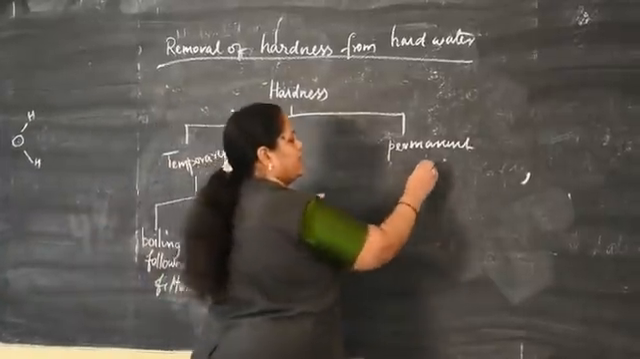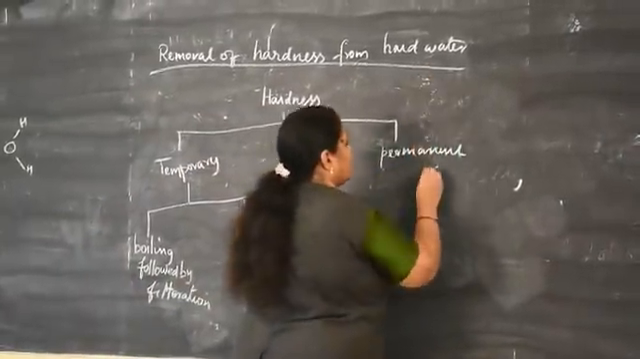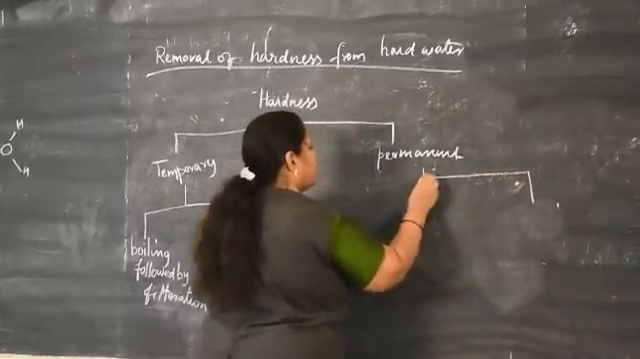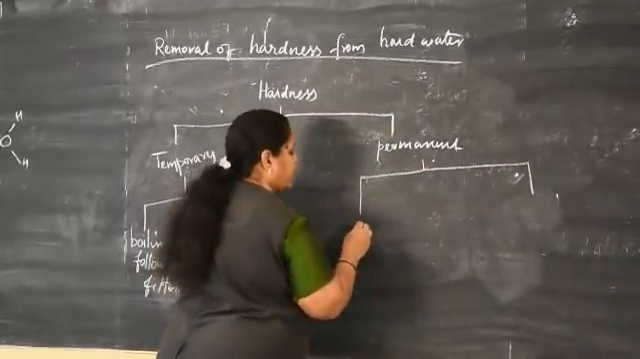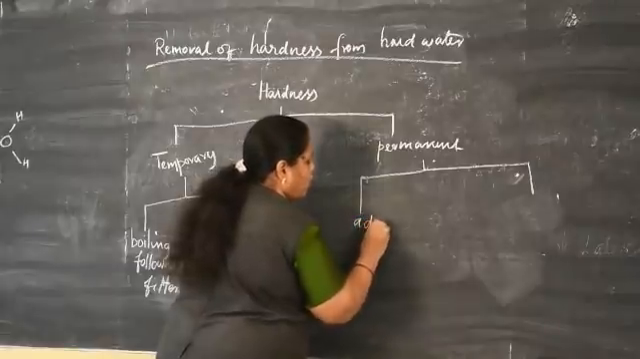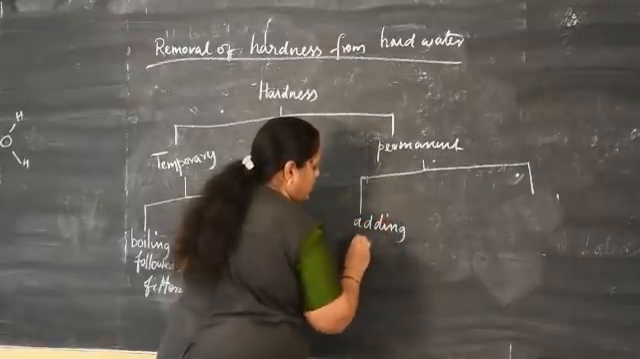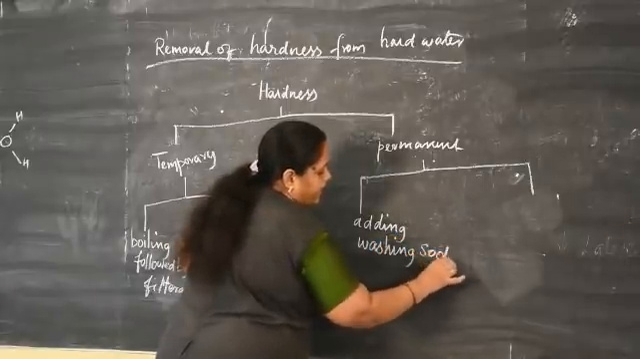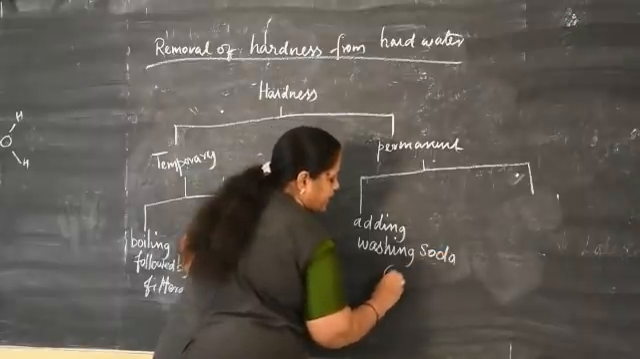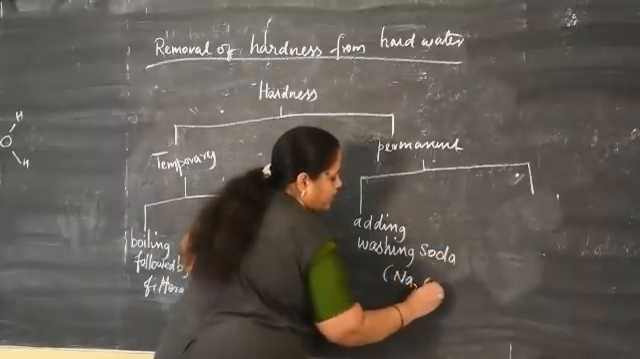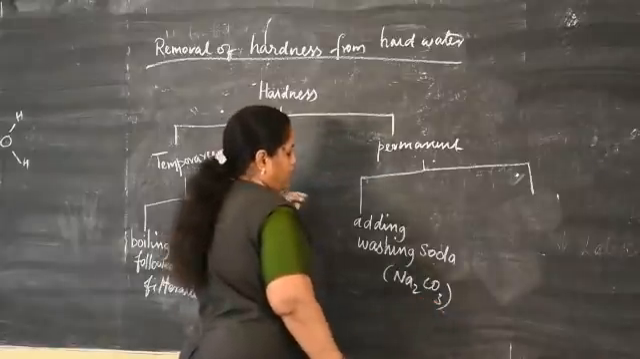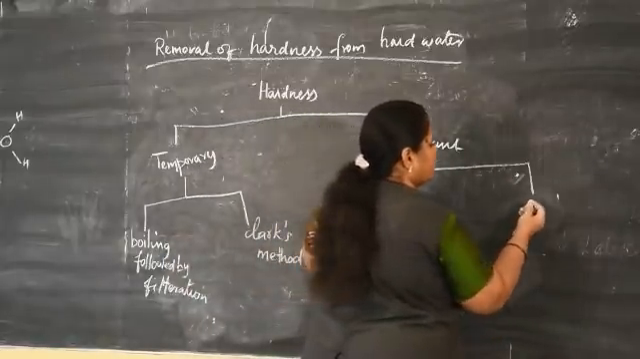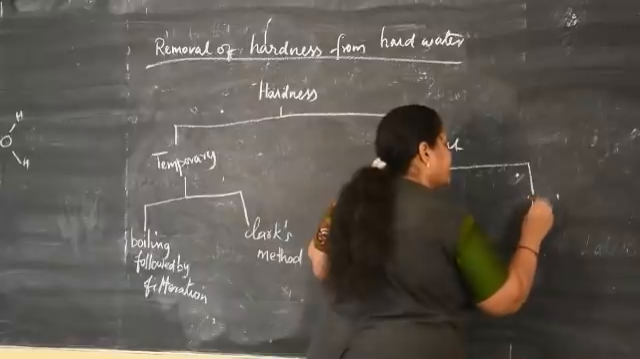Permanent hardness is also removed from hard water by two processes: adding washing soda. What is washing soda? Washing soda is nothing but sodium carbonate. And also by using the ion exchange process.